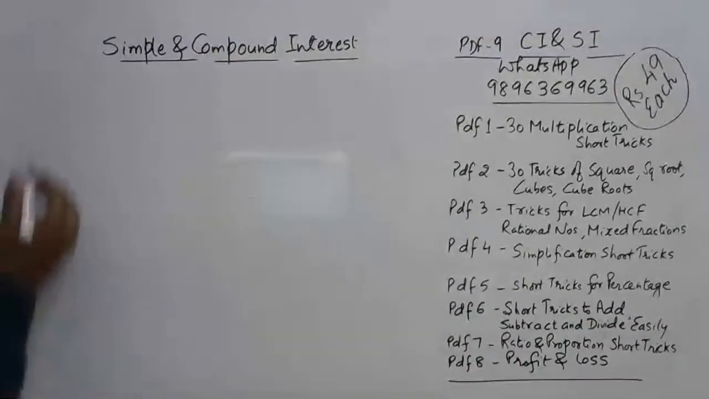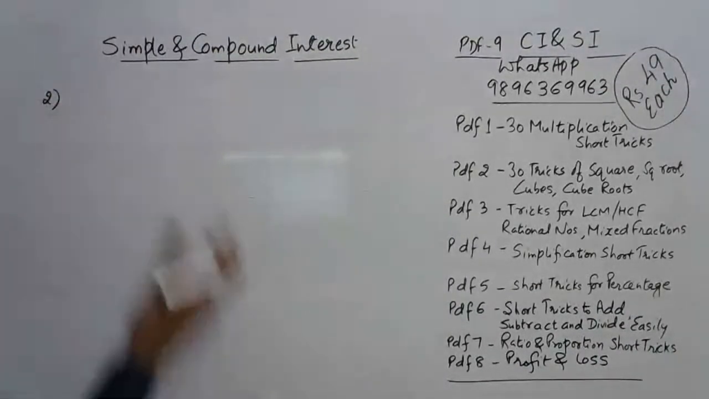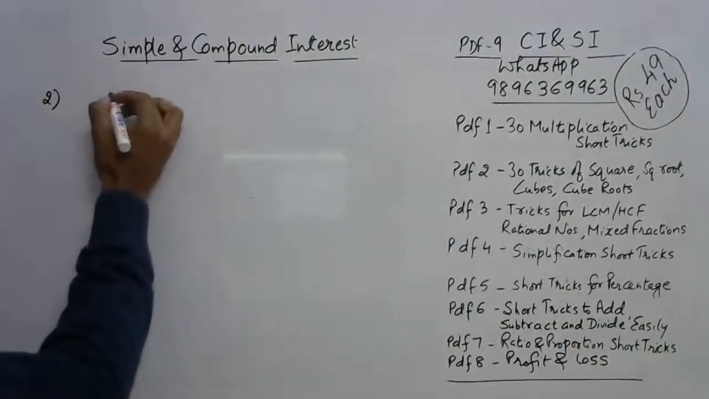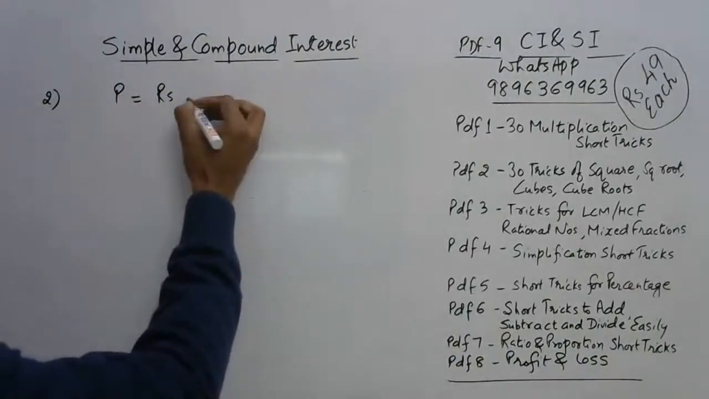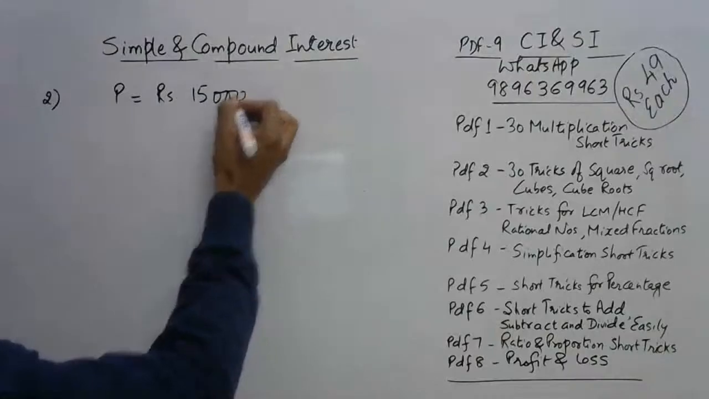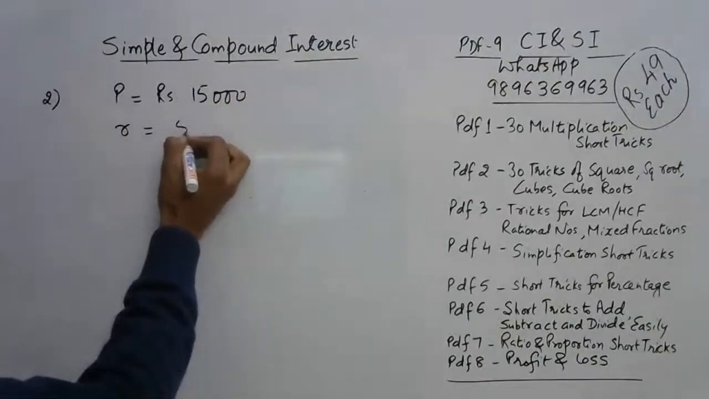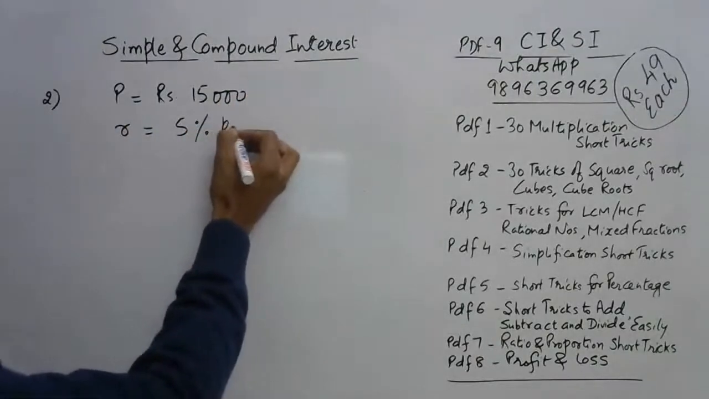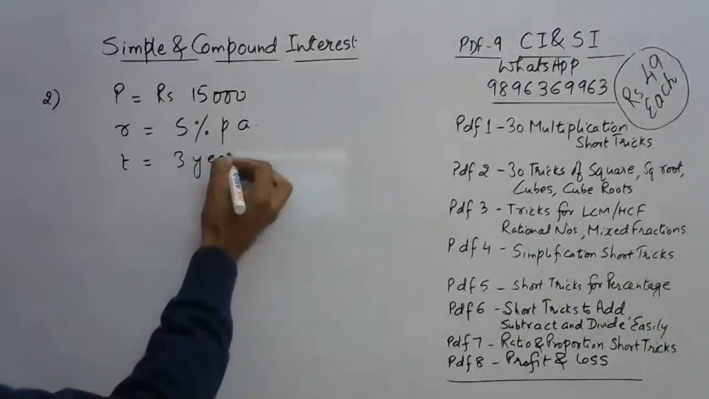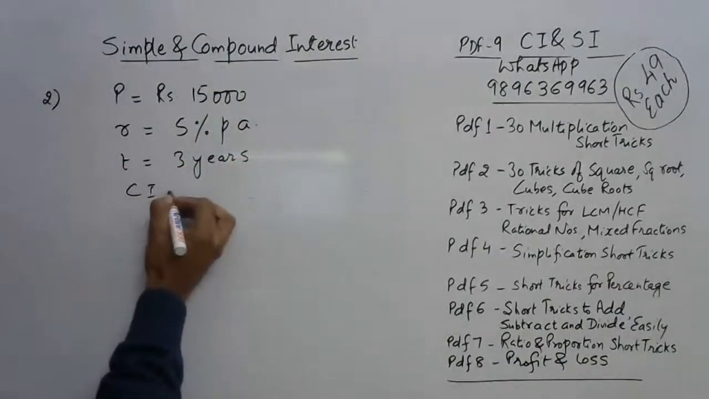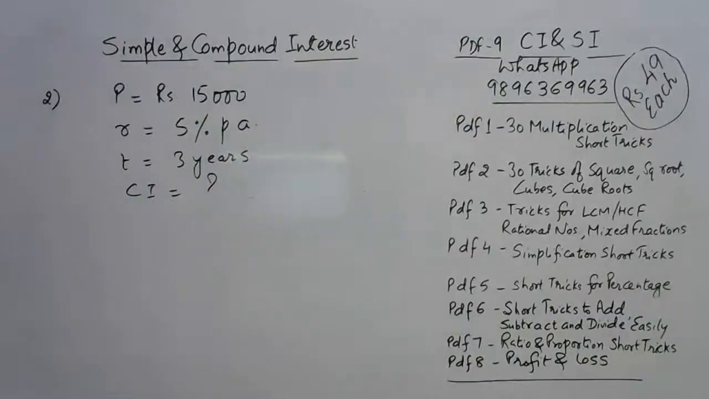So I'll give you one question of compound interest also, and then we will have the analysis of those answers. So the principal for calculating the compound interest is rupees 15,000. The rate of interest is again 5% per annum, and the time is 3 years. You need to find the compound interest. The second question is also very easy, and those who know the basics of compound interest can do it.